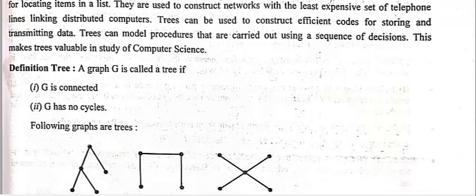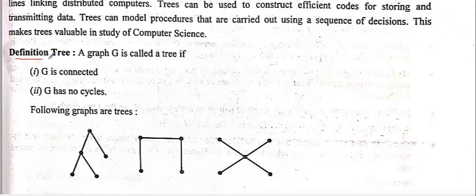So here, if you go through the definition of a tree, you have two conditions. One, it should be connected, and other, it must have no cycle. Why? See these three examples. No vertex is isolated, means every vertex is connected in these three cases. But no cycle is there. Cycle means if you have like that, this is a complete cycle. So no cycle is there, so this kind of a graph is known as a tree.